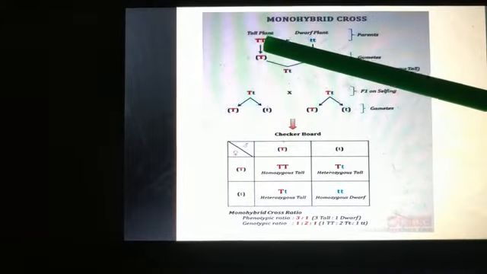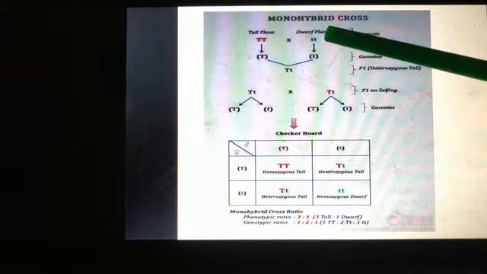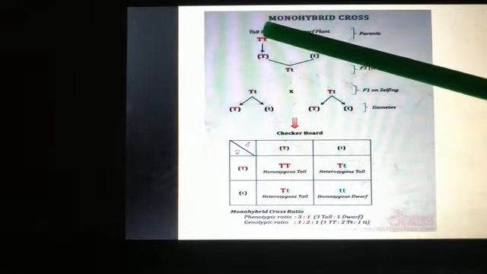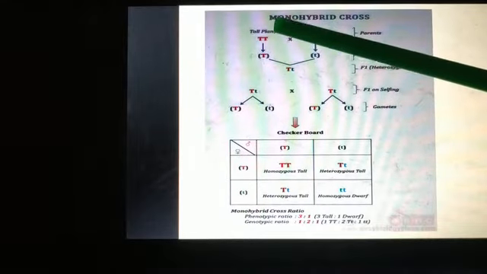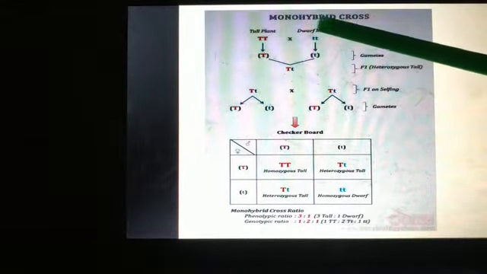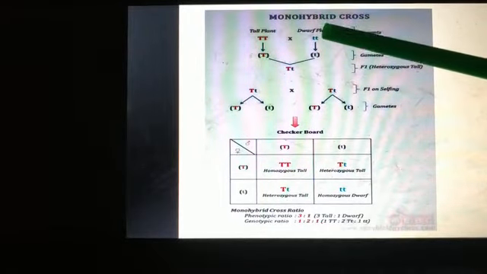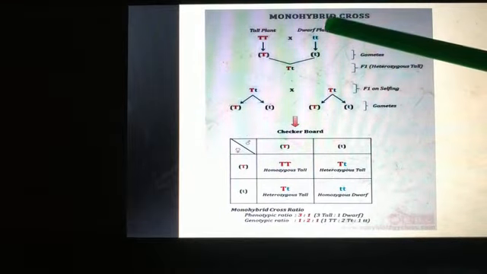You can see in the tall plant the gene is capital T, capital T. In dwarf we have small t, small t. Since here you can see capital T, capital T, these are pure breeding or pure lines or true breeding. And here also you can call small t true breeding or pure lines.